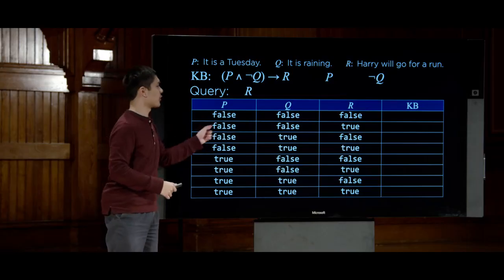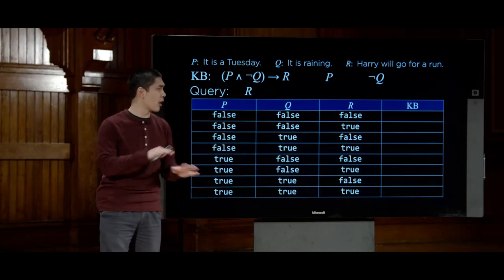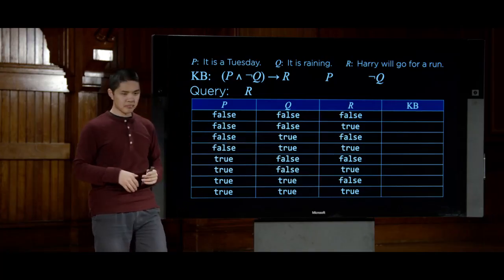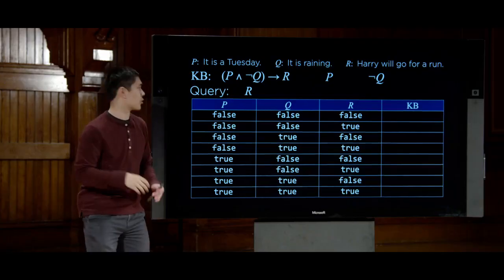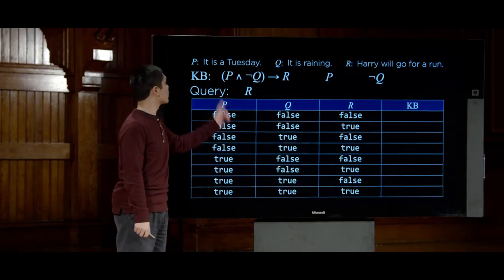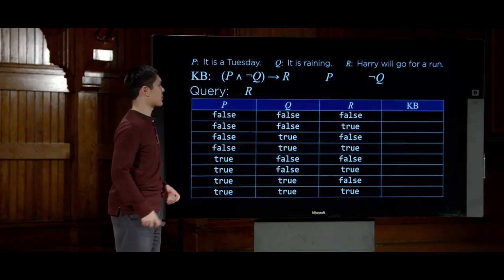All false, false, false, true, false, true, false, false, true, true, etc. 8 possible ways that you could assign true and false to all of these models. And we might ask in each one of them, is the knowledge base true? Here are the set of things that we know. In which of these worlds could this knowledge base possibly apply to? In which worlds is this knowledge base true?